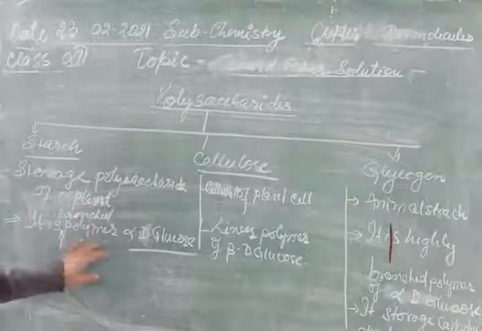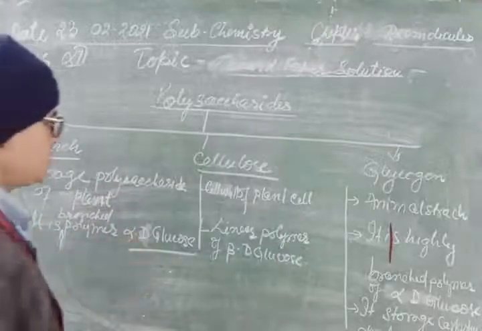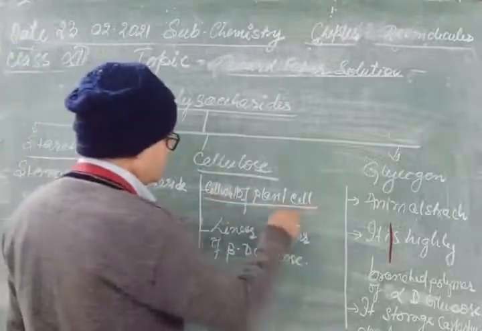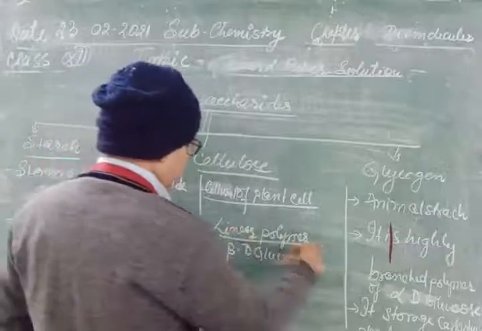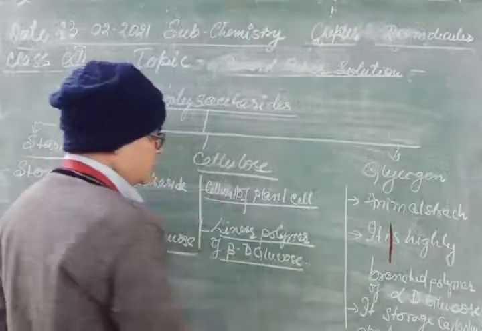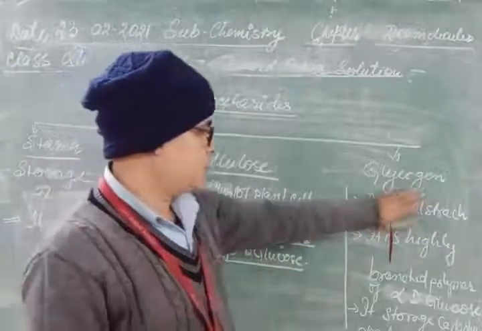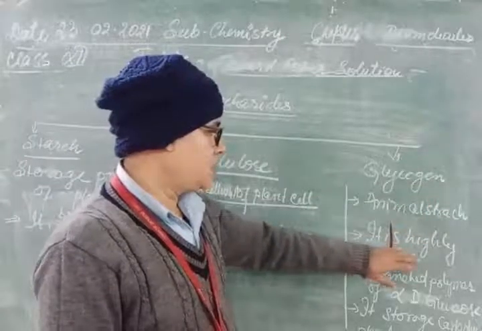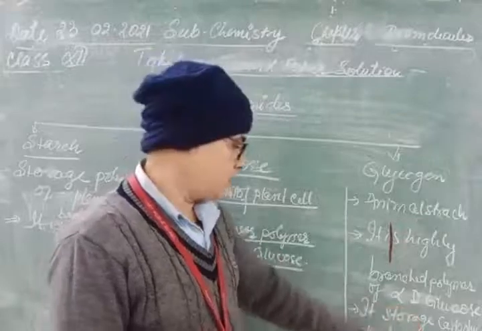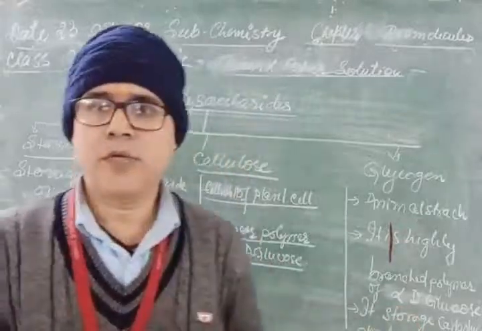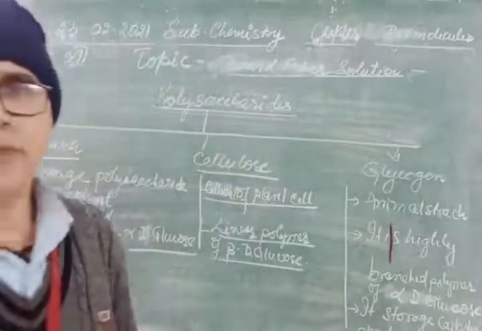It is a branched polymer of alpha D glucose. Cellulose is found in the cell wall of plant cell. It is a linear polymer of beta D glucose. Glycogen is animal starch. It is a highly branched polymer of alpha D glucose, and it is the storage carbohydrate of animal.